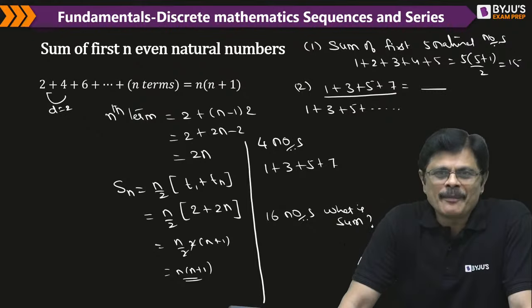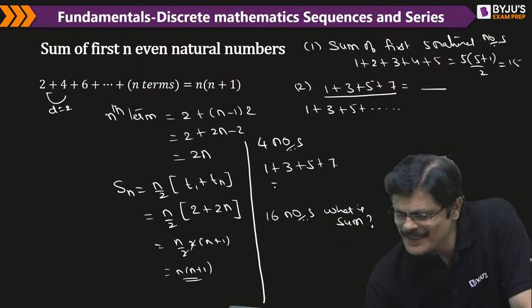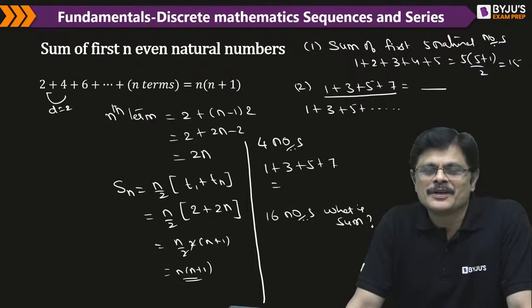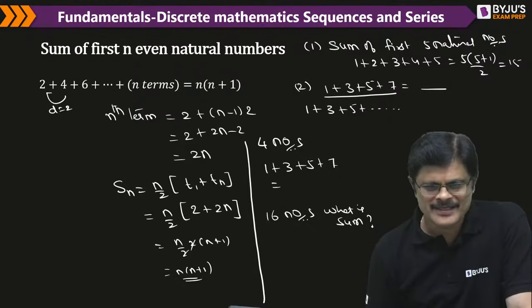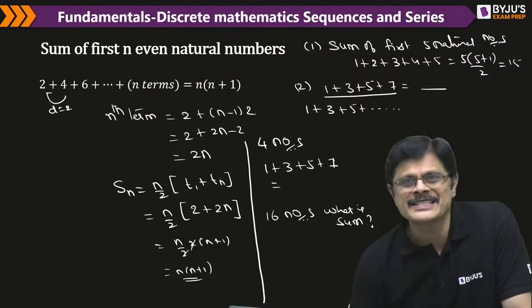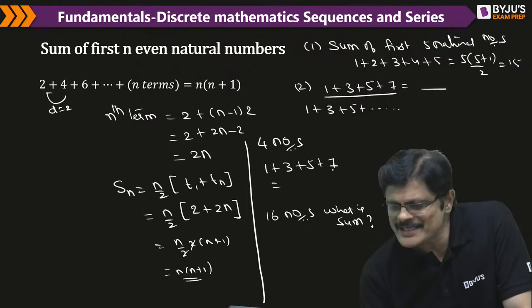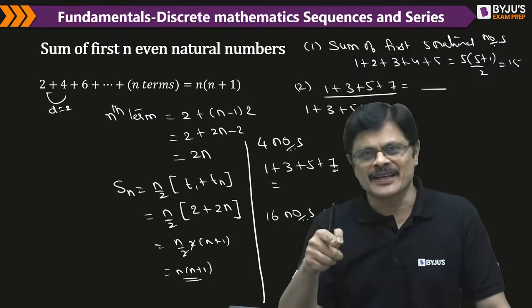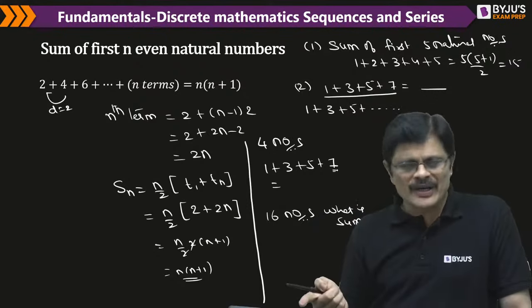So when we have 4 numbers, this was the sum. So when 16 numbers are there, what is the sum? Here for 4 numbers, it goes up to 7. The nth term is 2n minus 1. So 2 fours 8 minus 1, that is 7.